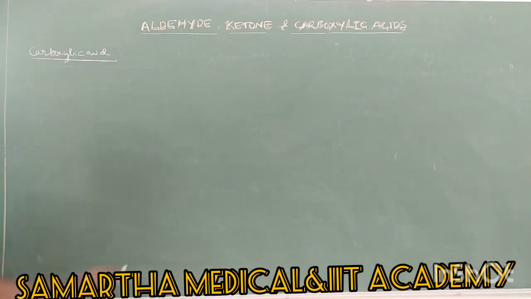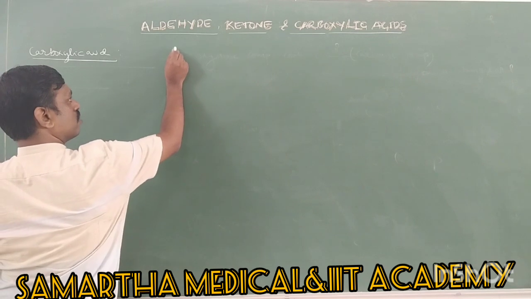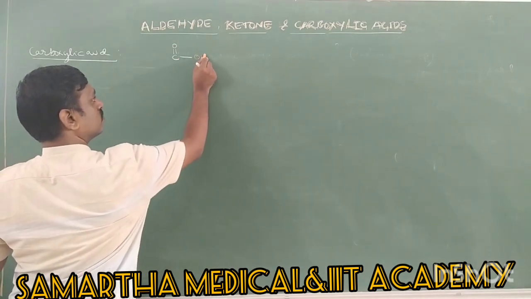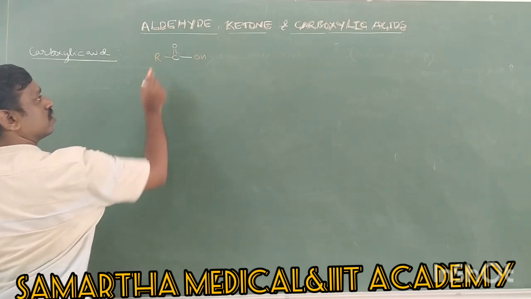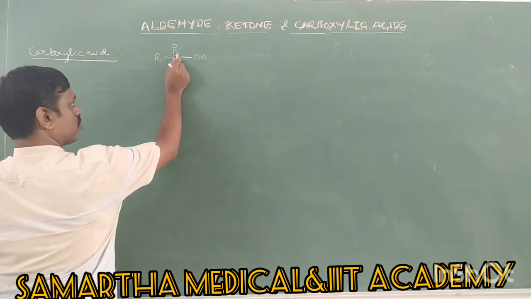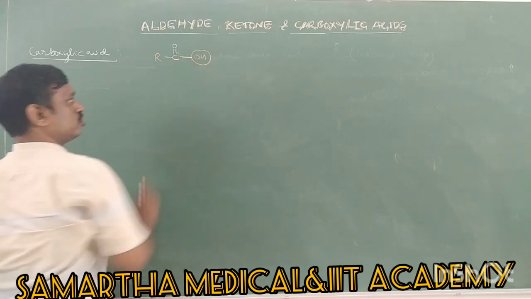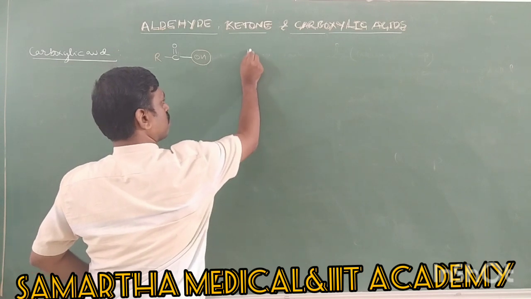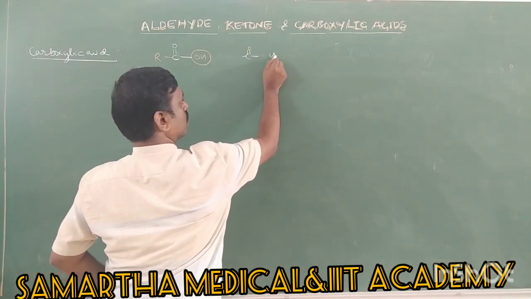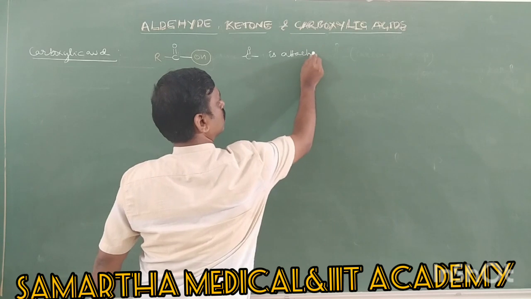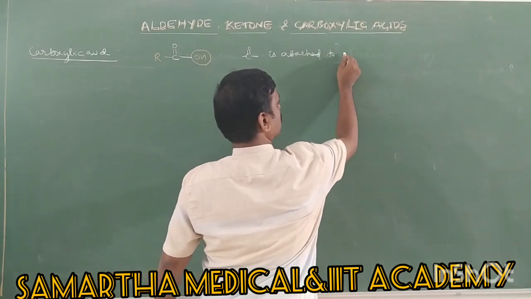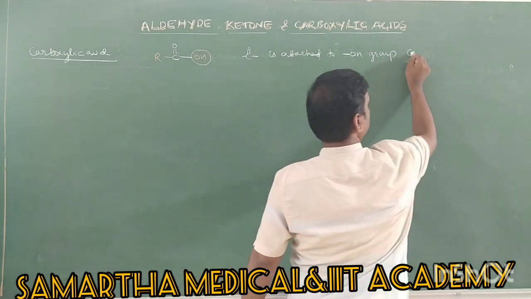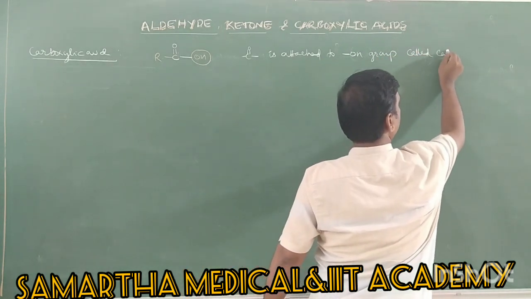Right. So in carboxylic acid, the carbonyl group, C double bond O group, should be attached to an OH group. This is R. Right. So here the carbonyl group is attached to what? OH group, then they are called carboxylic acids.